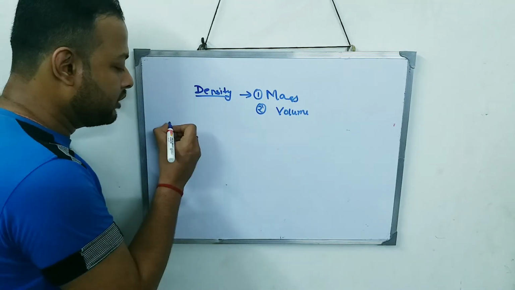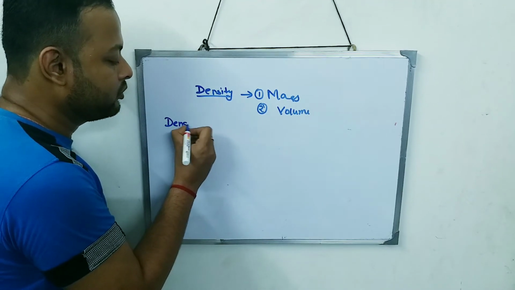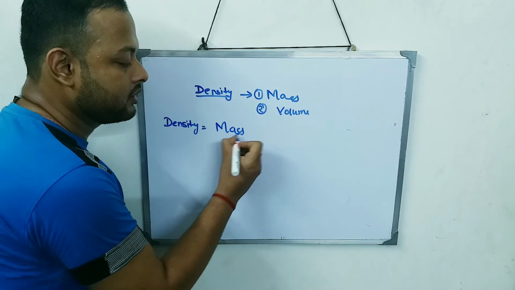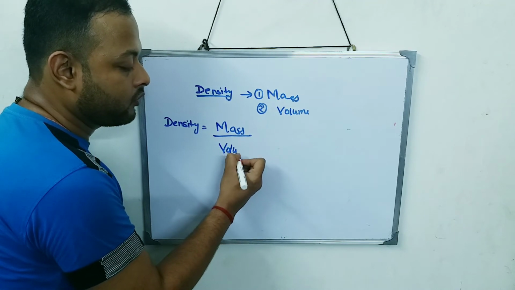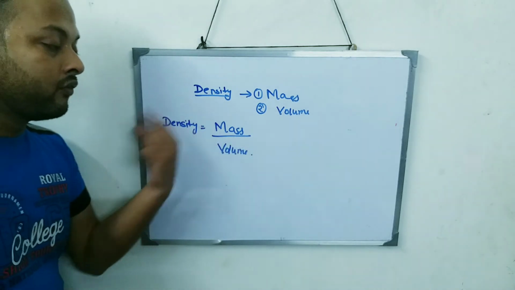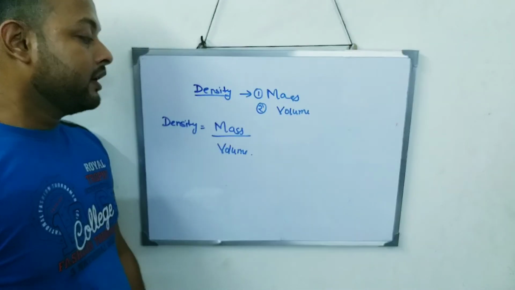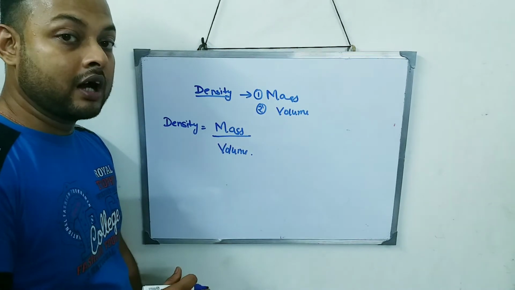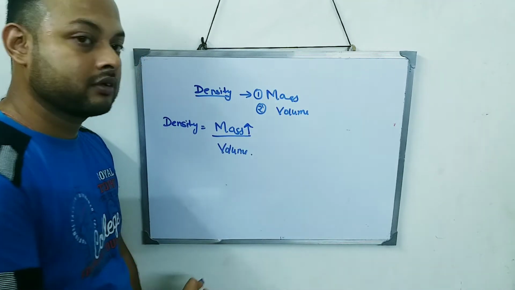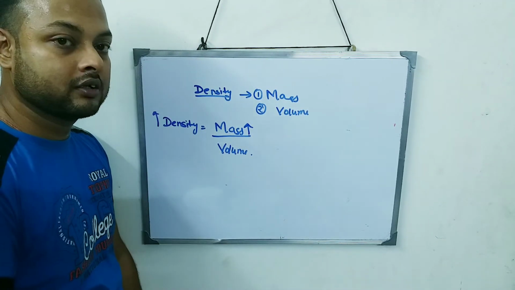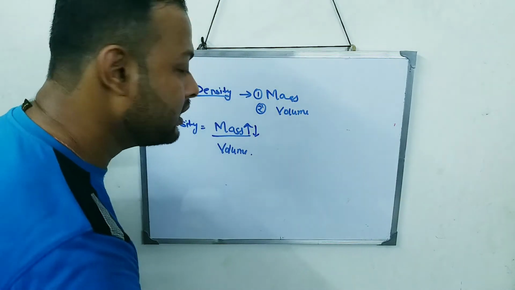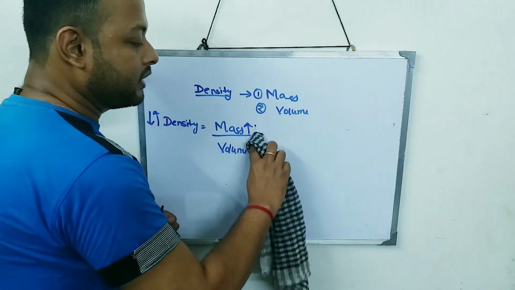So from here the formula of density is equal to mass by volume. Very important, from this formula you can know many things. The density and mass are directly related. Directly means if mass increases, then density will also increase. If mass decreases, then density will also decrease, because density and mass are directly related.